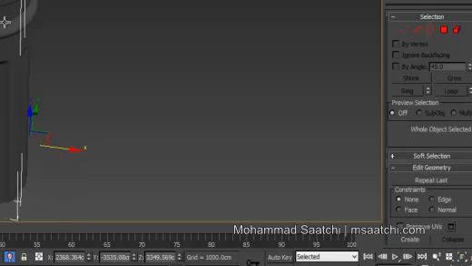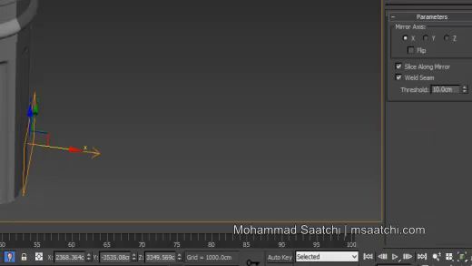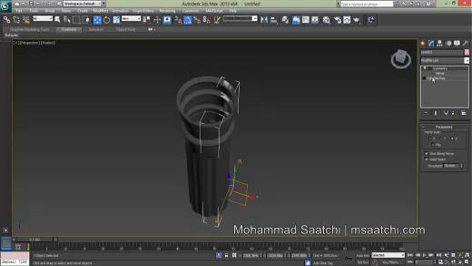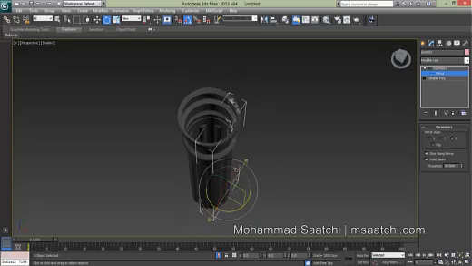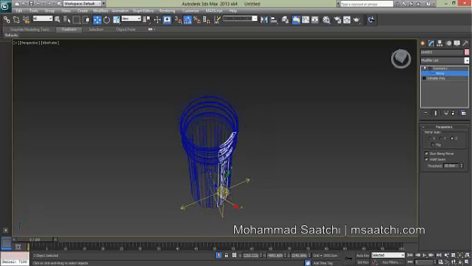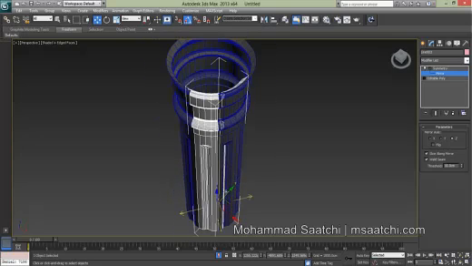Now click on this part and select Symmetry modifier from the list and find the true axis to copy your model here.